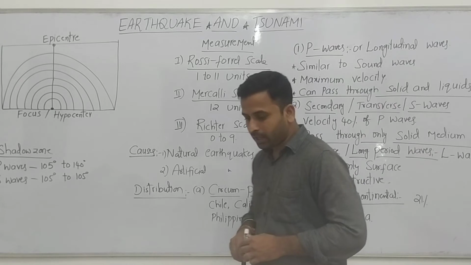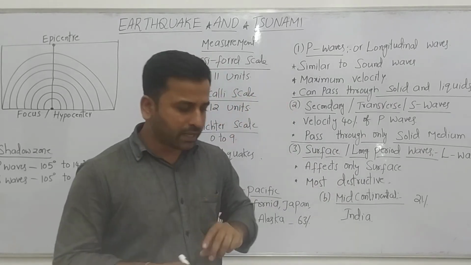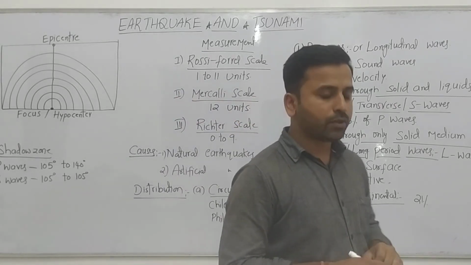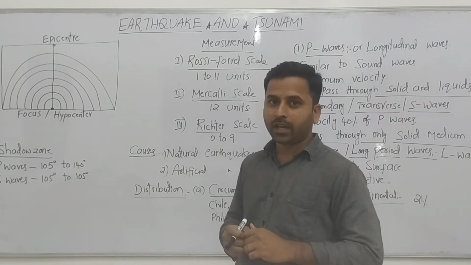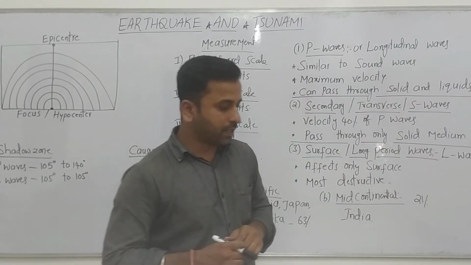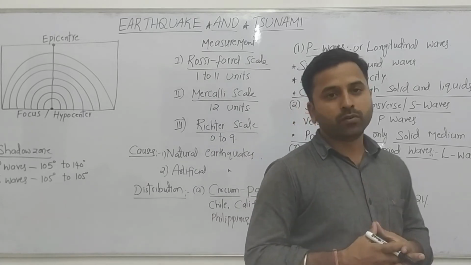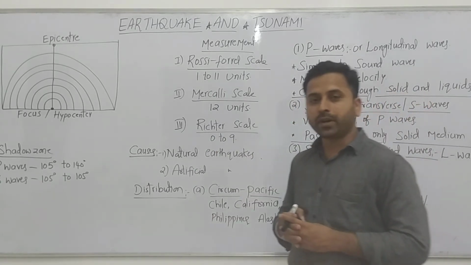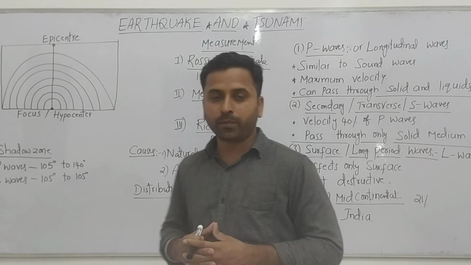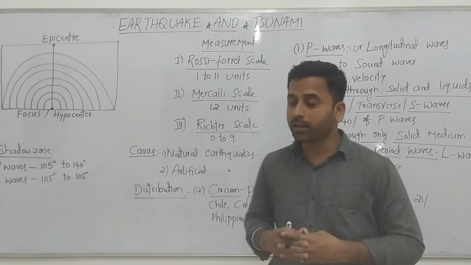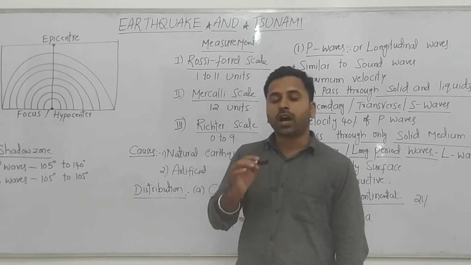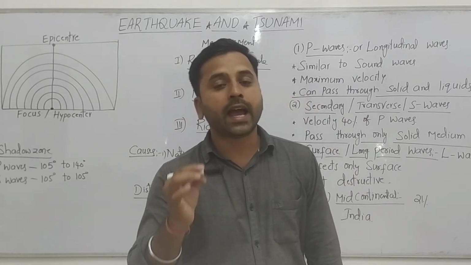Next, are there any particular places within the earth where there is no effect of the earthquake? Yes, there are. In the 2022 NDA paper 2, there was a question regarding this. What is the shadow zone of P and S waves?